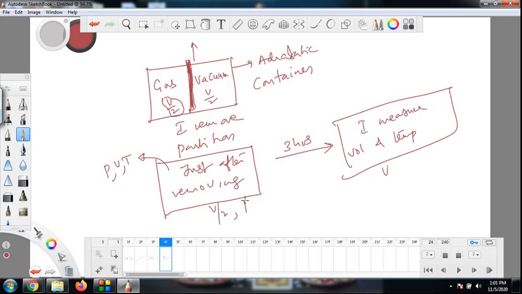Similarly, the pressure is also going to change. And temperature, we are going to see it later, will change in between, but finally it comes to the same temperature. We will see that later.